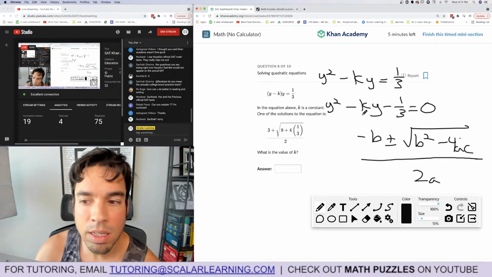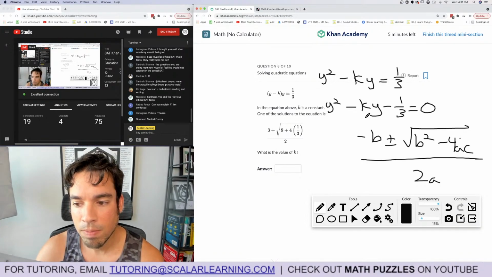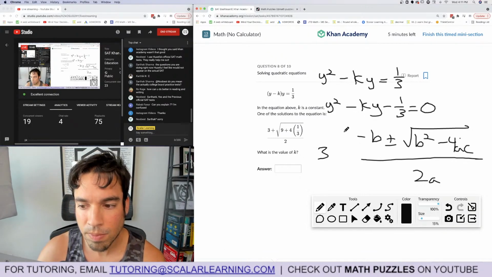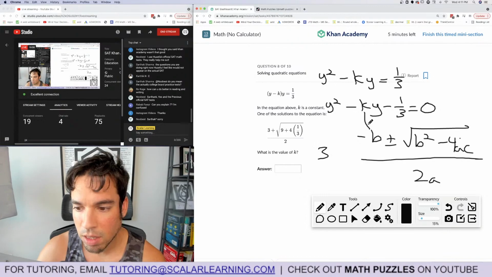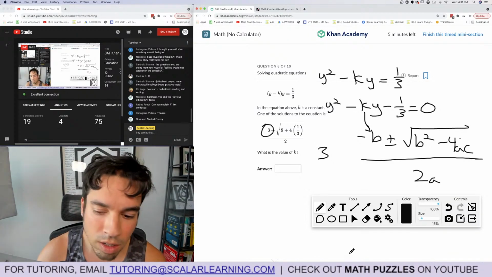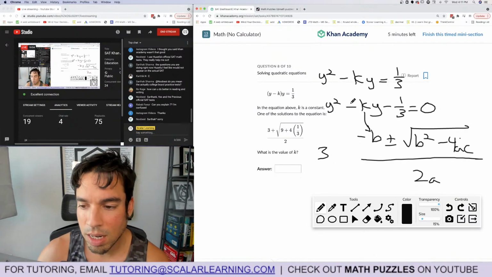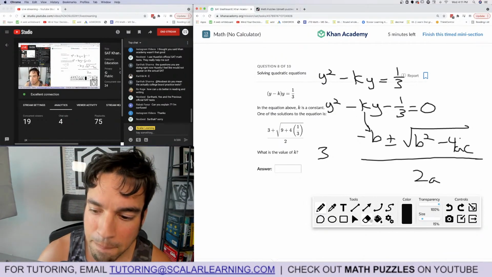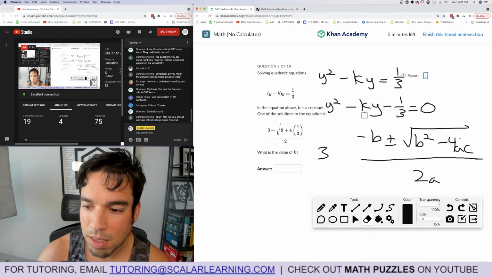And clearly, k is 3. Because that's the value up here, do you see? And we already said, hey, there's 3 there. And the reason why it's positive 3 and not negative 3 is because what you put in here is negative b. And there's already a minus. So it makes sense that k will be positive 3.